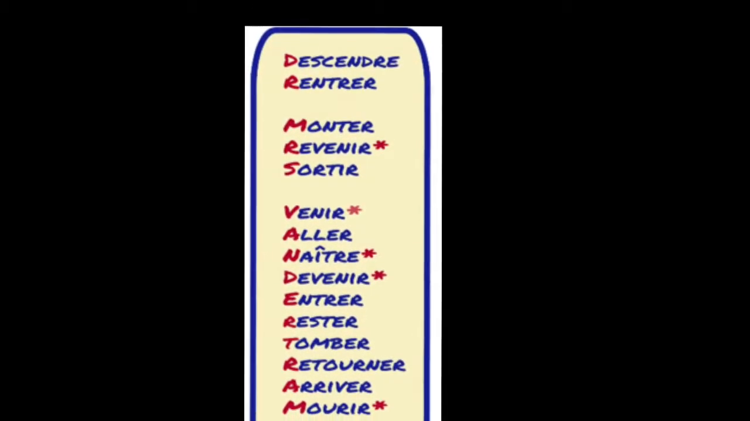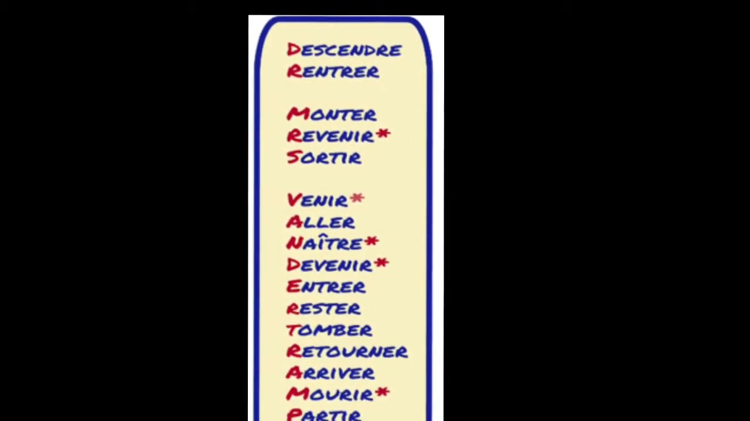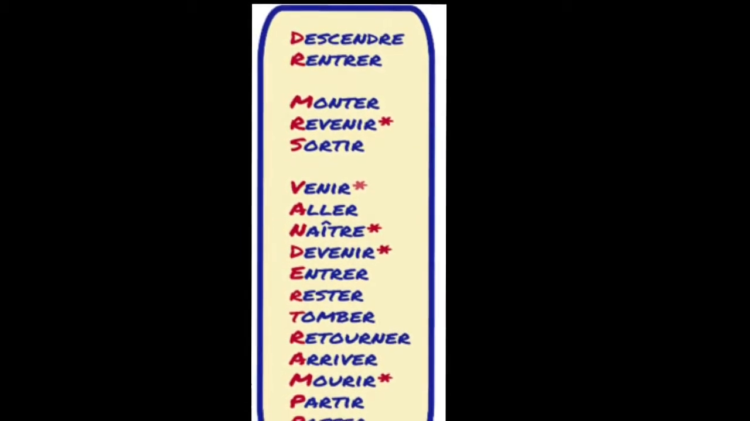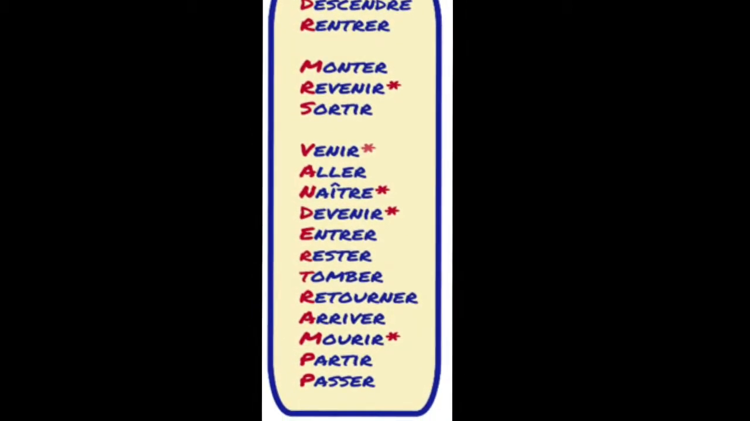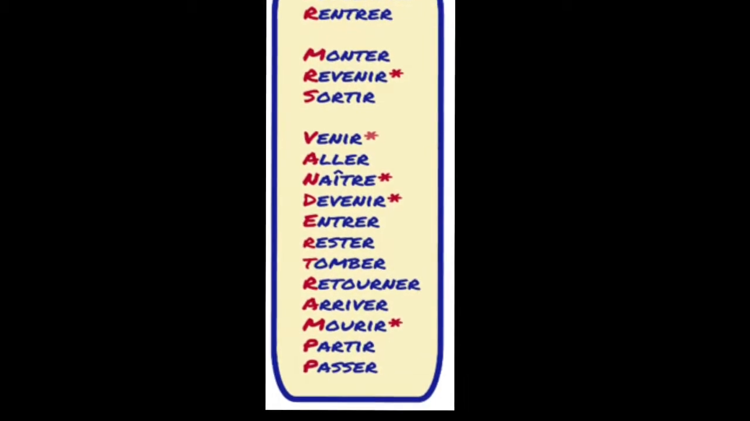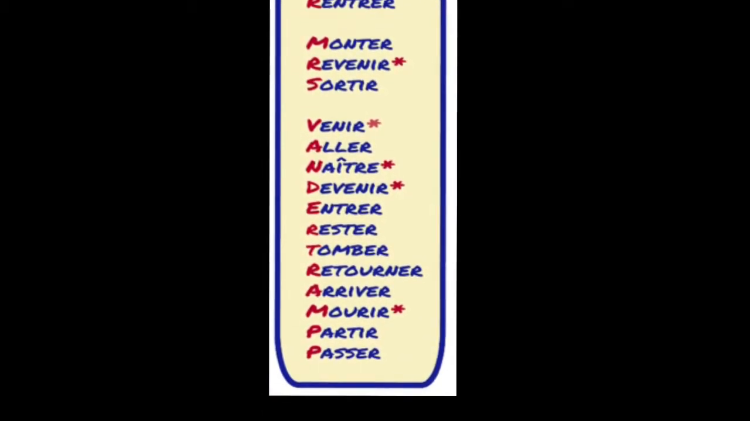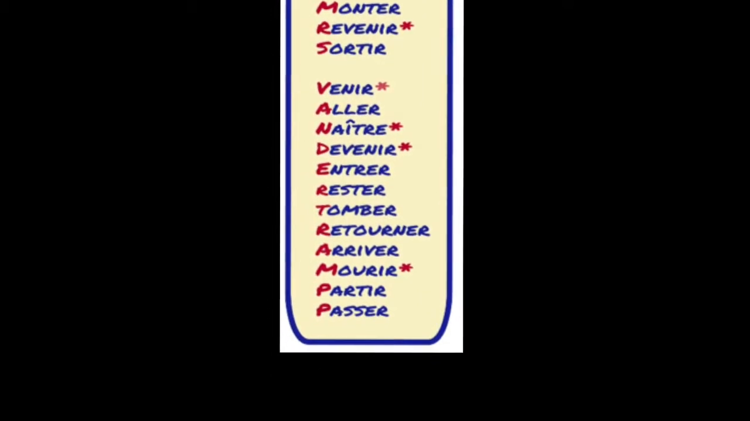Alright, so here are the verbs that take être as a helping verb. We have descendre, rentrer, monter, revenir, sortir, venir, aller, naître, devenir, entrer, rester, tomber, retourner, arriver, mourir, partir, and passer.